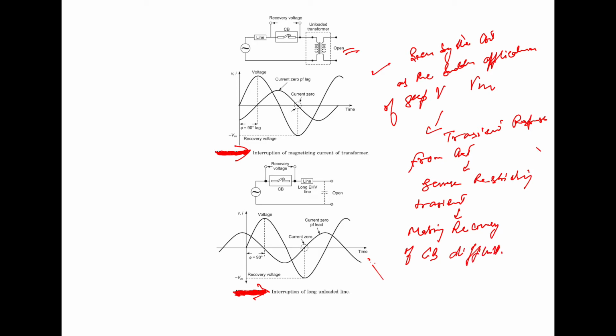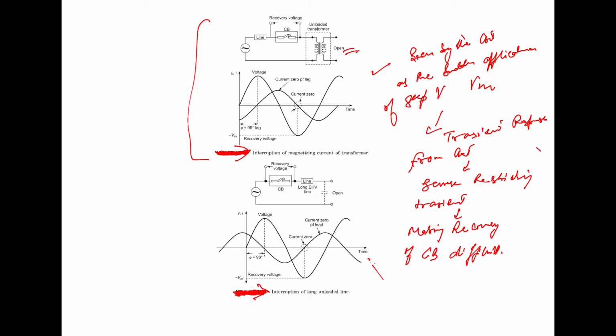So this is it. Now the second case is the situation during the interruption of the charging current of the long unloaded line.